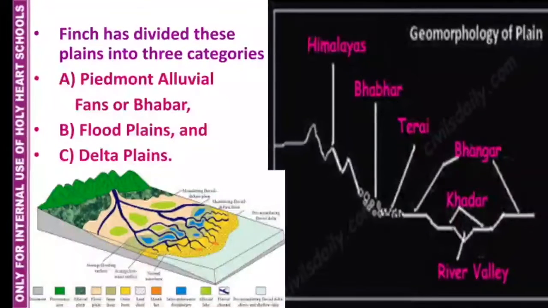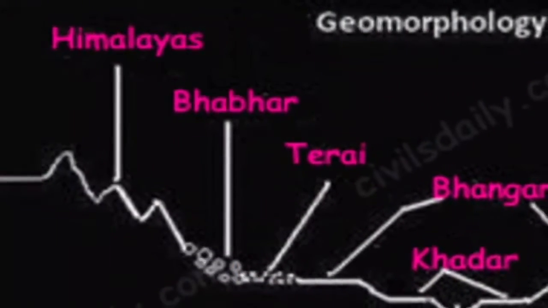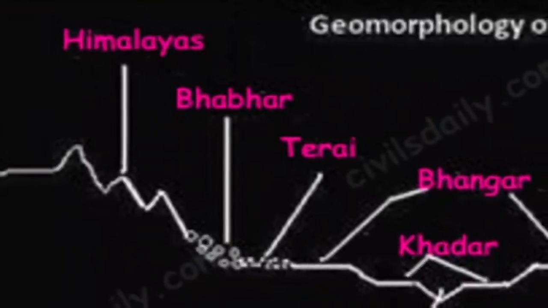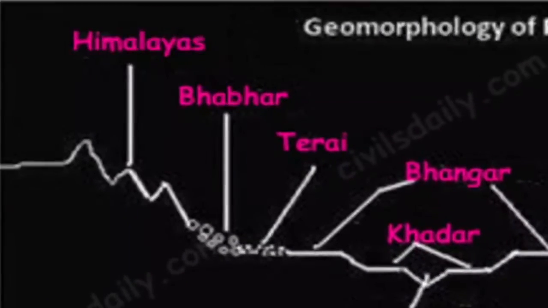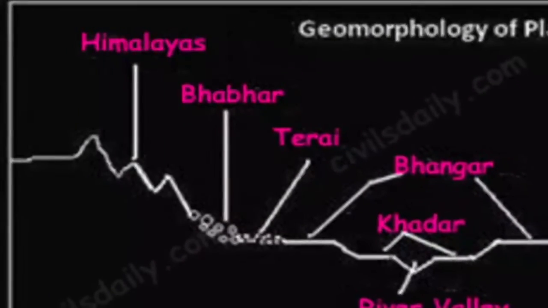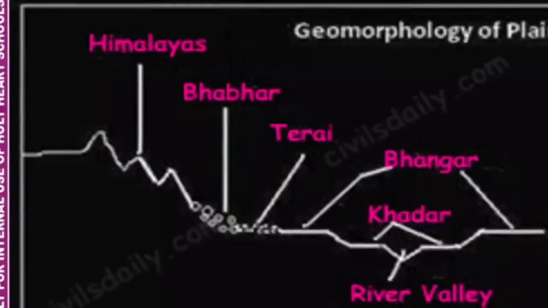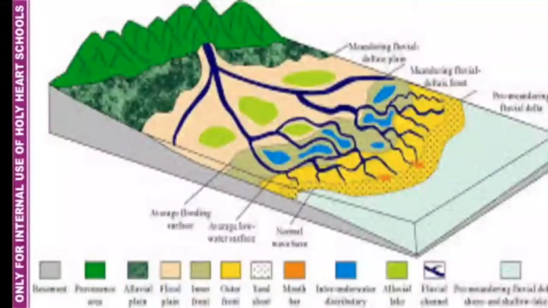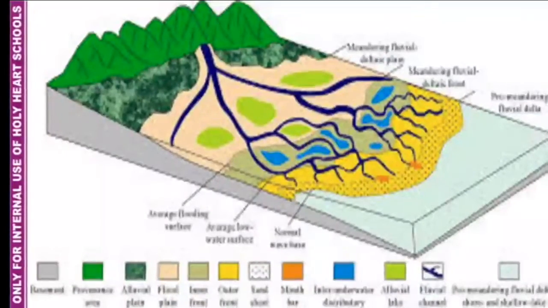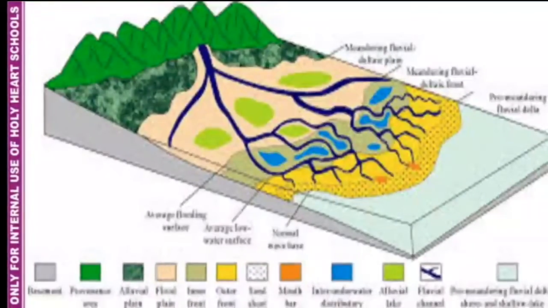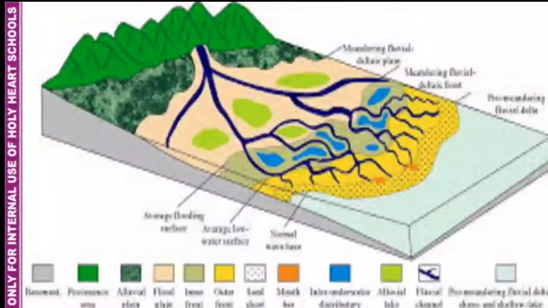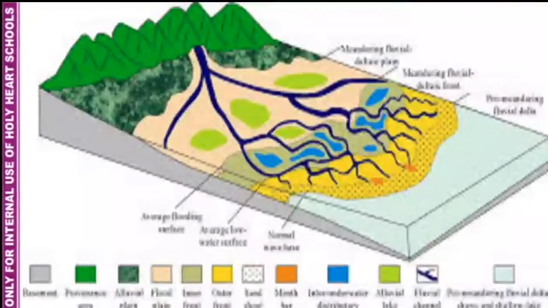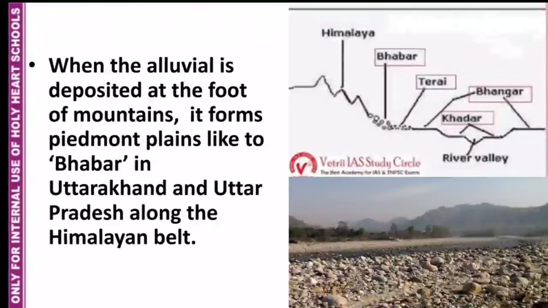So we can see in this diagram that at the foot of mountains we have the bhabur. It is actually an area of rocks and pebbles where the river water can disappear. In India it is called Bhabur belt, or we can say it is the Piedmont alluvial fans.